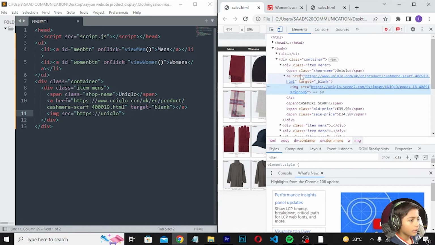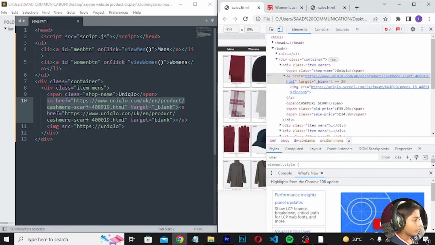inspect, and here we can write like, copy that, and now the link work is done.